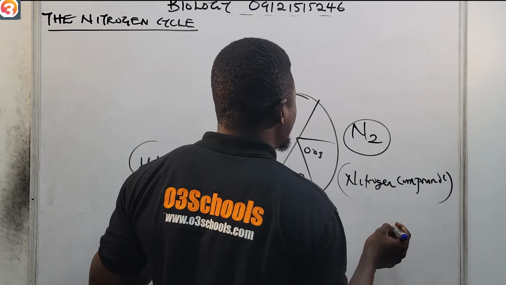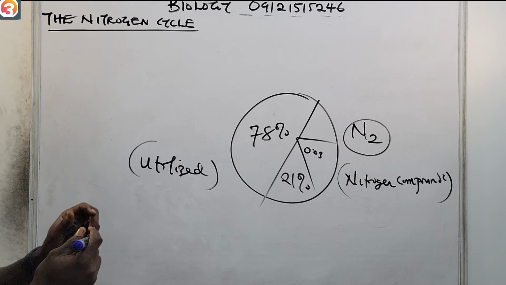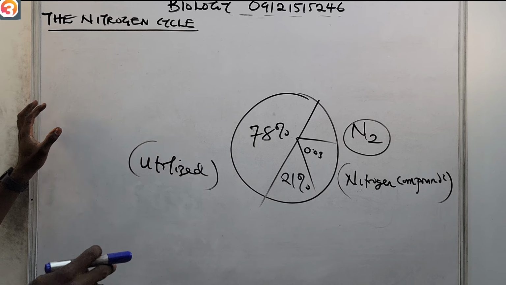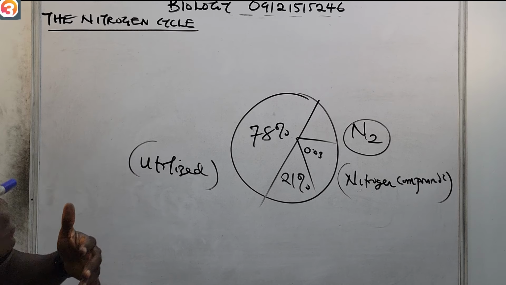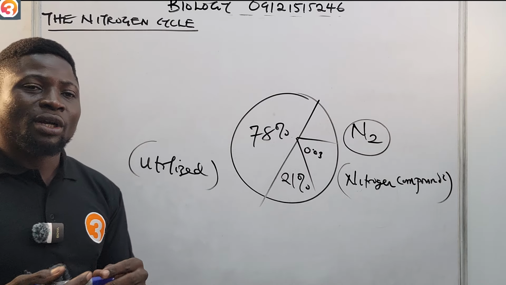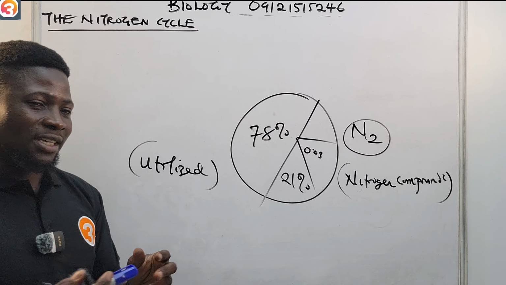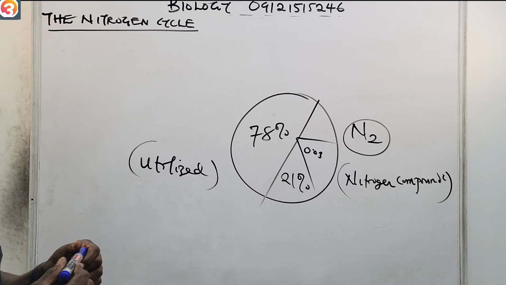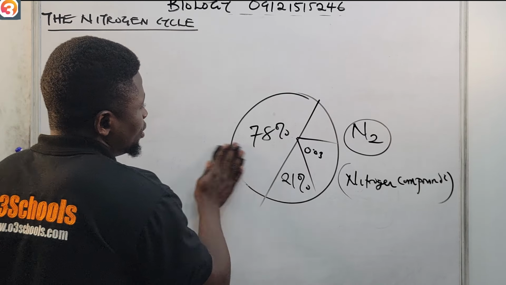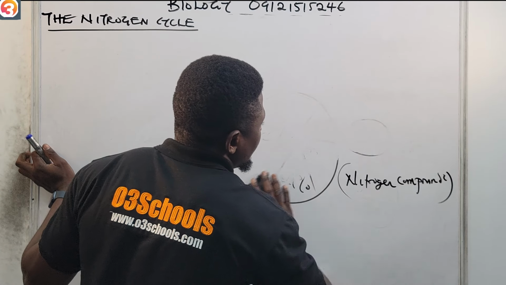Nitrogen is present in the soil in the form of a nitrogen compound, so it cannot be directly utilized by living organisms. It has to be converted to some form of nitrogen compound before it can be utilized by living organisms. Now I'm going to look at the processes involved in the nitrogen cycle.